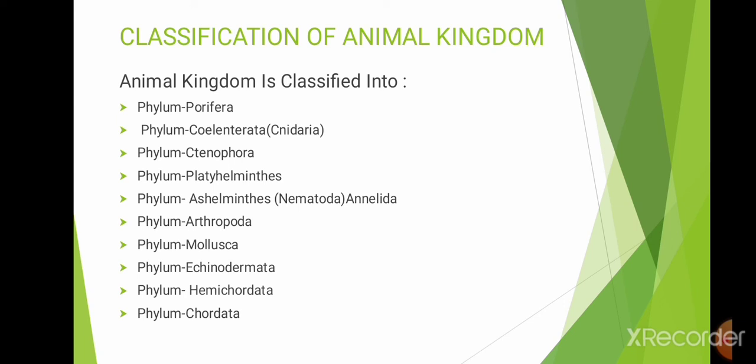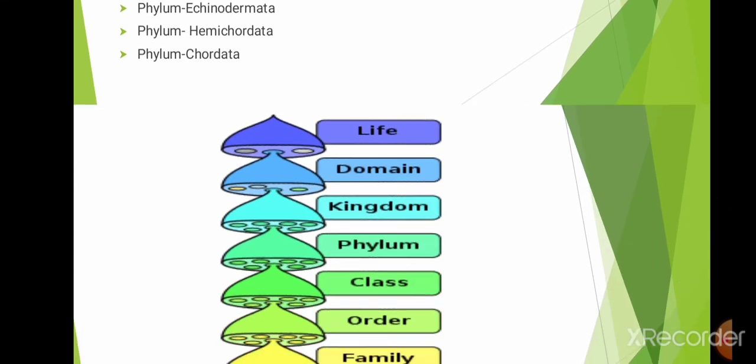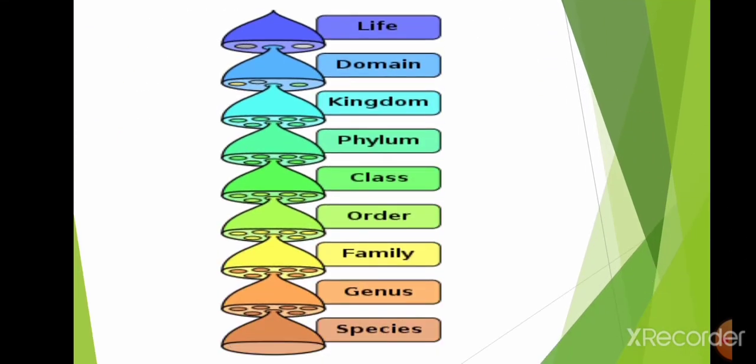Each and every phylum is also divided into subclass, order, and so on. And the further classification is given as shown in the diagram: life, domain, kingdom, phylum, class, order, family, genus, species. So here we are going to conclude this seminar.